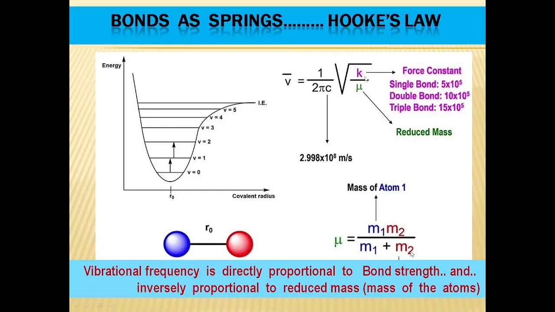So a strong bond can absorb at a higher vibrational frequency. And similarly, the wave number or frequency is inversely proportional to the reduced mass or the mass of the individual atoms. That means a bond made up of lighter atoms will vibrate at a faster frequency.